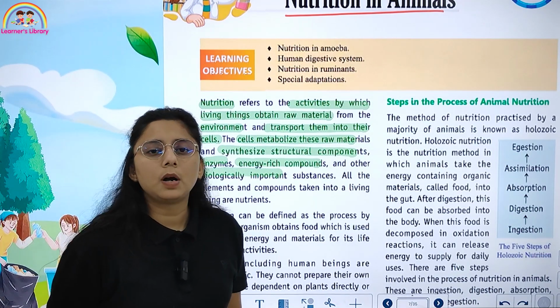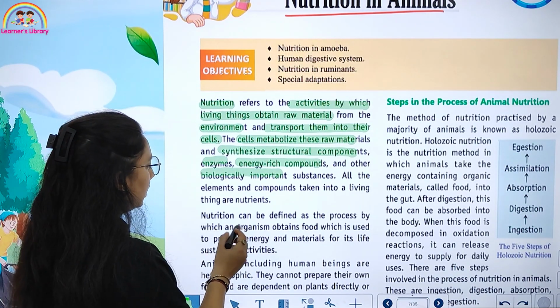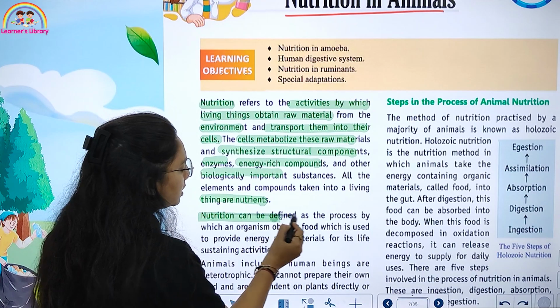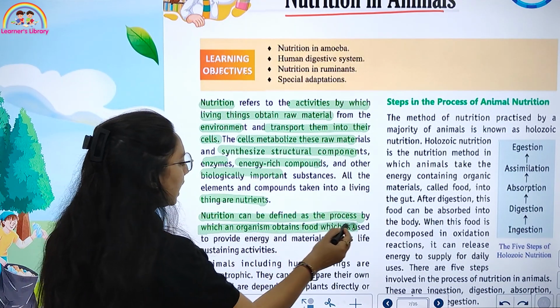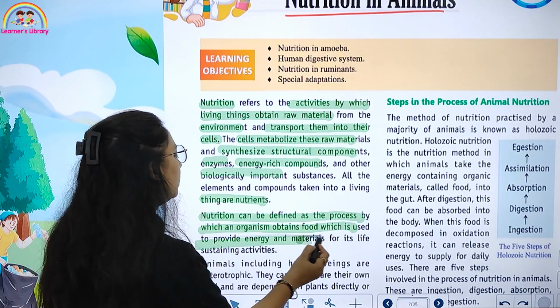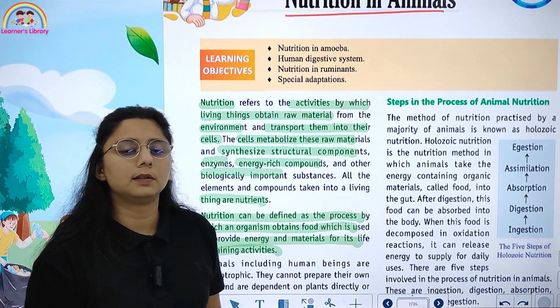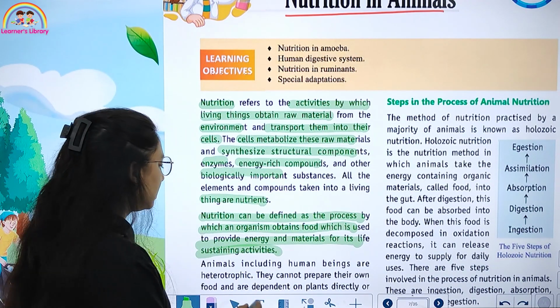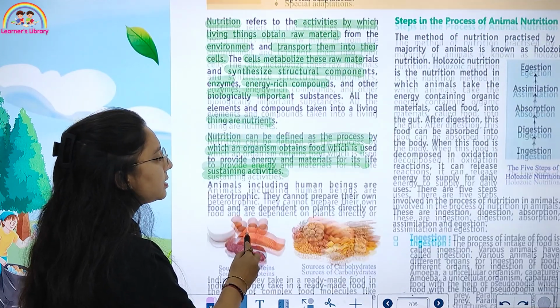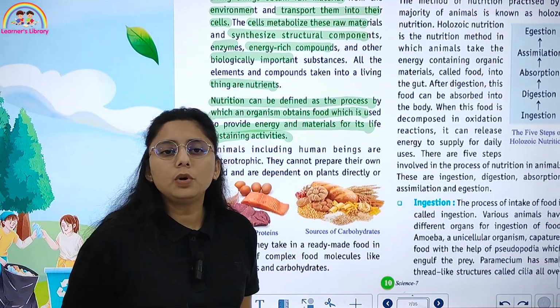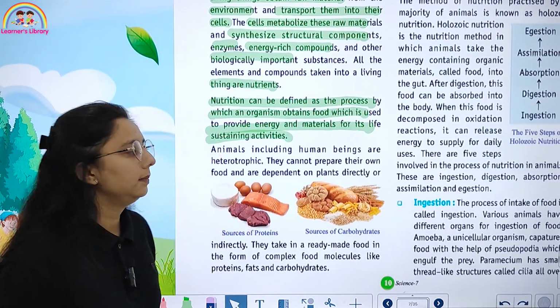All the elements and compounds that are taken into living things are nutrients. Nutrition is the process by which an organism obtains food, which is used to provide energy and material for its life-sustaining activity.